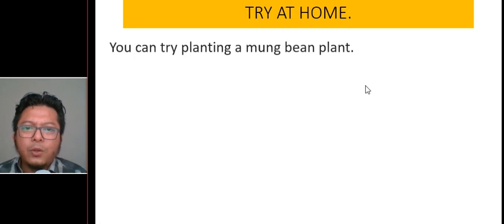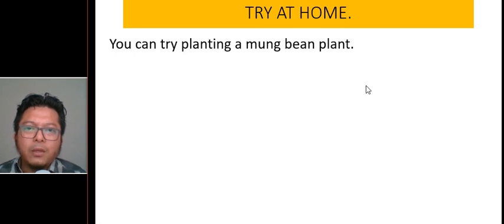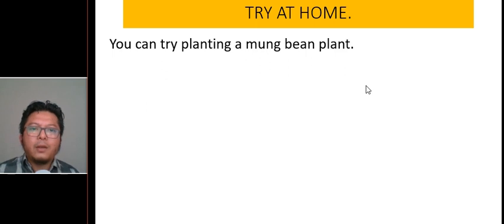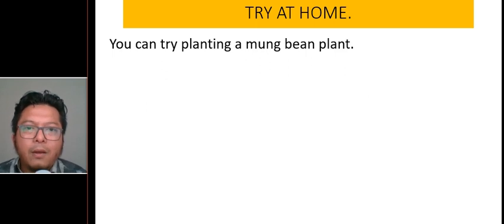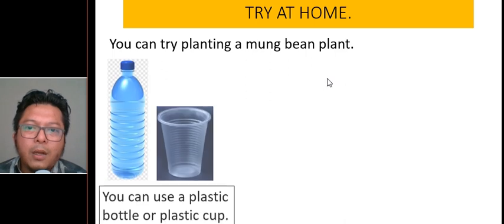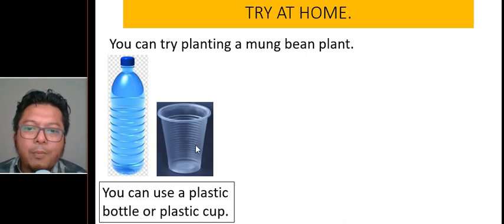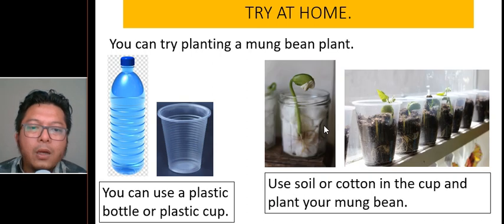Try at home. You can try planting a mung bean plant. Now I've given you a project for planting flowering plants. So plant a mung bean plant. You can use a plastic cup or bottle. Plastic bottle is up to you. Maybe you have flower pots. Yeah, you can use that too. And use cotton or soil, tanah, in the cup and plant your mung bean.